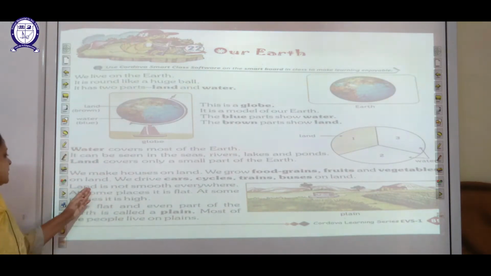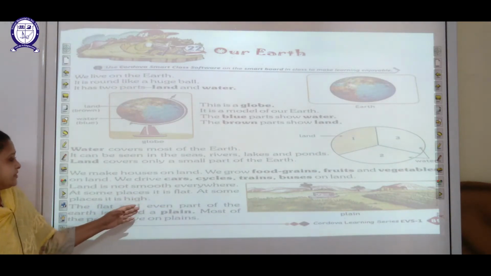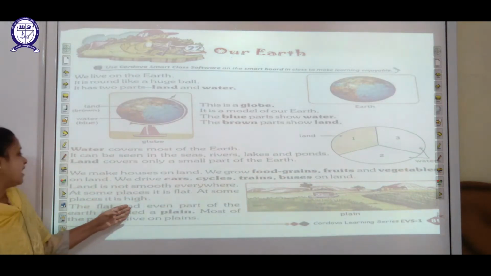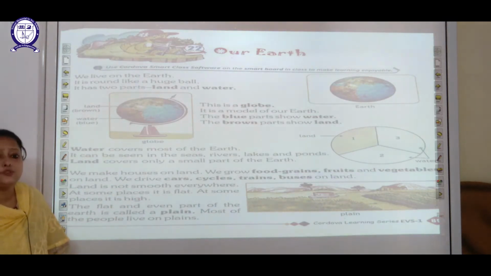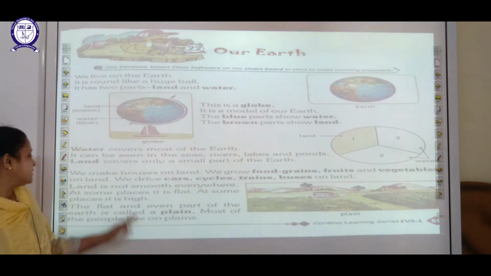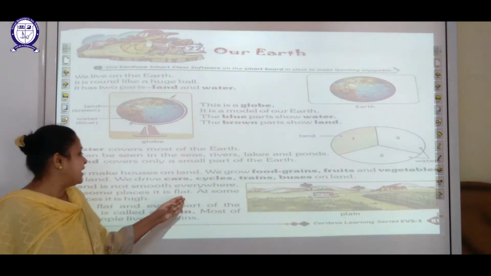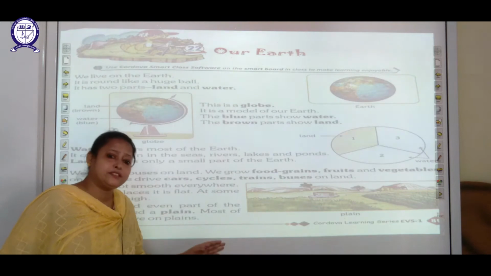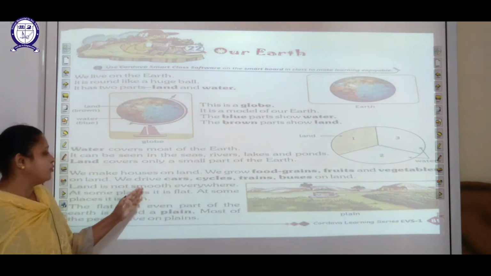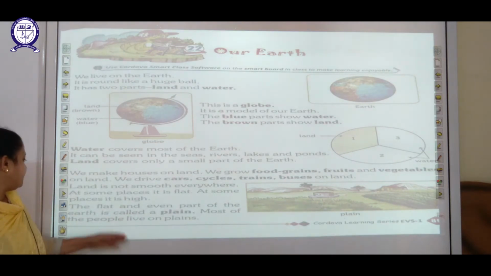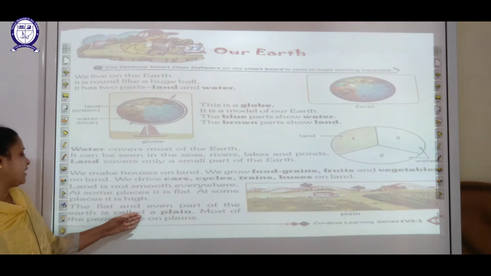So students, land is not smooth everywhere. At some places it is flat, at some places it is high. The flat and even part of the earth is called a plain.